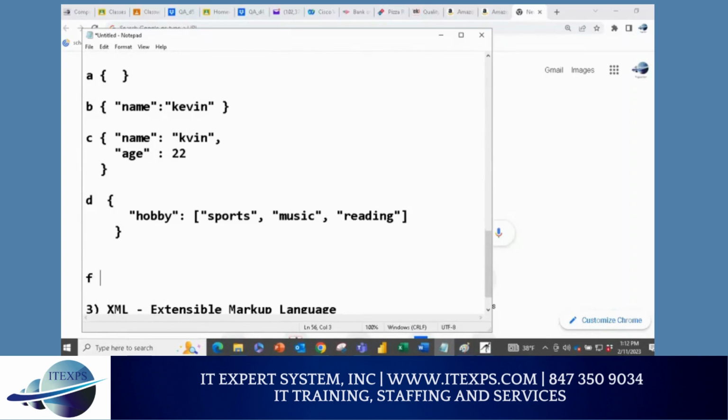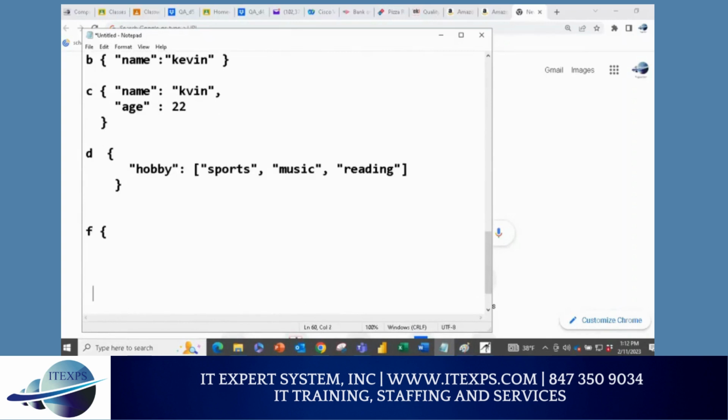Whenever you use a curly bracket, it's a structure. So for example, name equals Kevin. That's the key value. But then comma, and then I can say address. But address I cannot do in one line. I need a colon, and there is a structure here for address. Make sense or no?